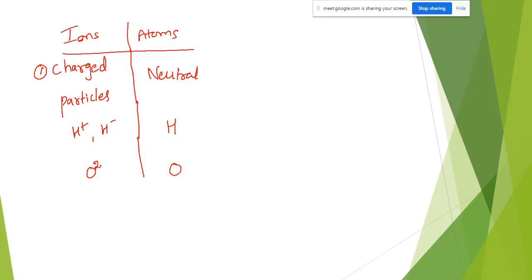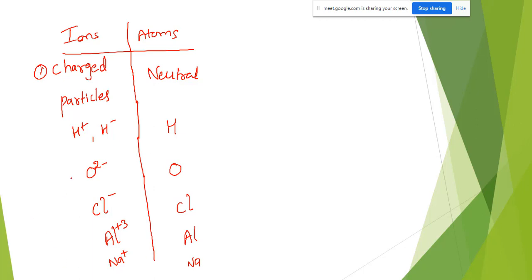Oxygen 2 minus is an ion. Chlorine is an atom. Chloride, Cl minus, is an ion. Aluminium is an atom. Aluminium plus 3 is an ion. Sodium is an atom. Sodium plus is an ion. I think now you understood.